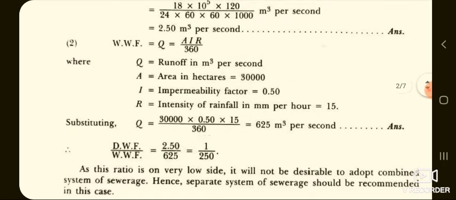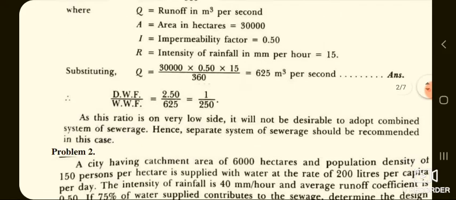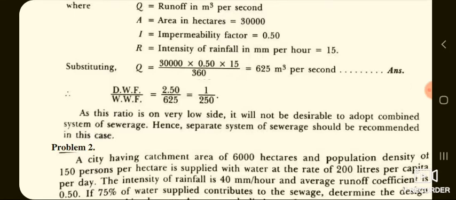Now come to the wet weather flow, how to calculate its quantity. That is using the rational formula, Q is equal to A into I into R divided by 360, where Q is runoff in meter cube per second, A is area in hectares, given as 30,000 hectares, I is the impermeability factor, given as 0.50, and R is intensity of rainfall in mm per hour, given as 15.